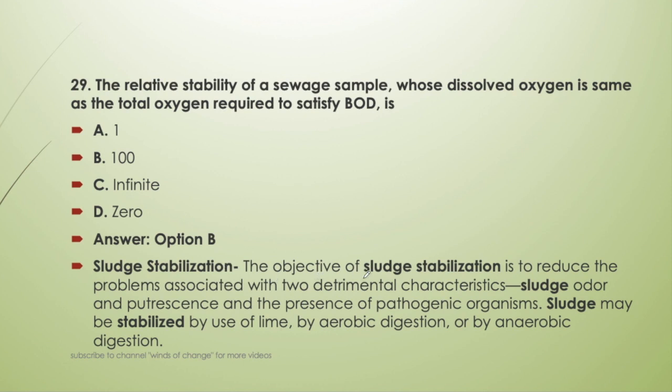Now what is sludge stabilization? The objective of sludge stabilization is to reduce the problems associated with the two detrimental characteristics, that is sludge odor and putrescence, and the presence of pathogenic organisms. Sludge may be stabilized by use of lime, by aerobic digestion or by anaerobic digestion. These are the three methods through which sludge stabilization is done.